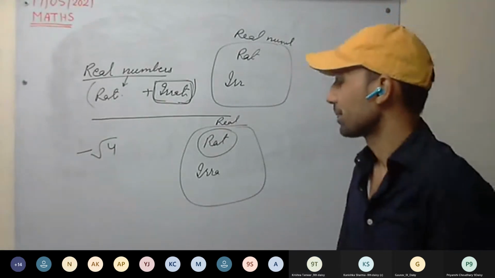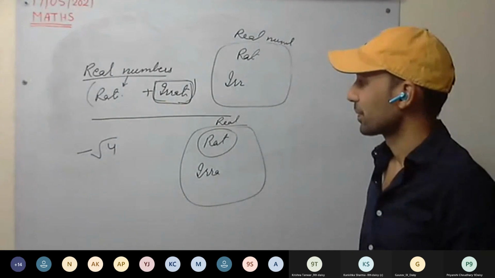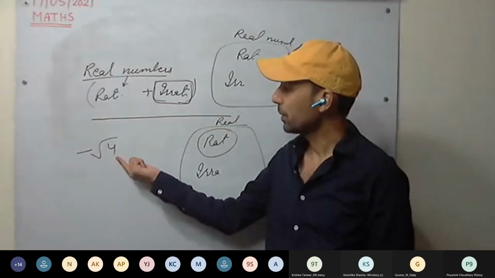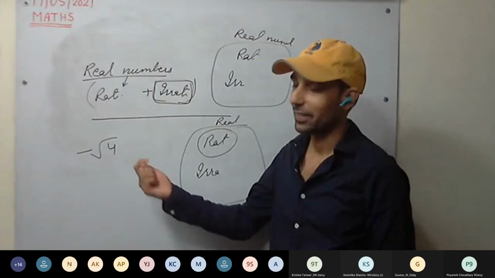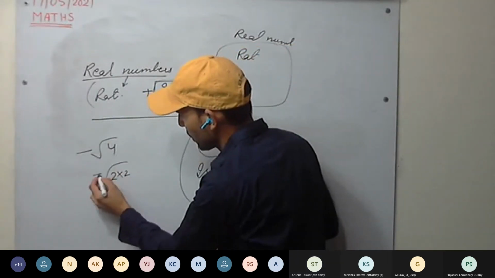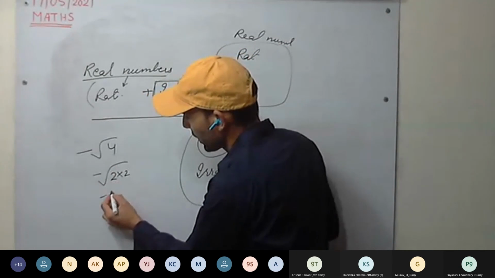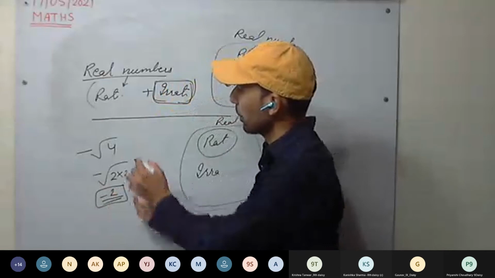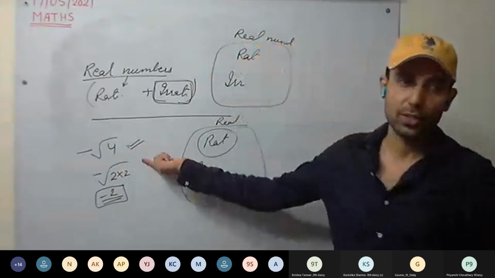Why? Can we solve it? Root of 4. 4 is a perfect square. Yes, it can be solved. 2 into 2, we can take the 2 outside. -2. So what is the result? -2. Therefore, -√4 is a rational number.